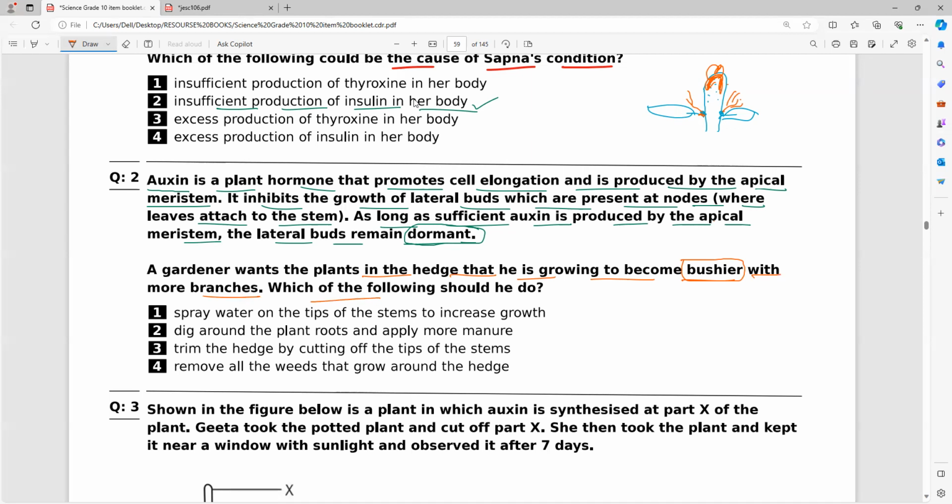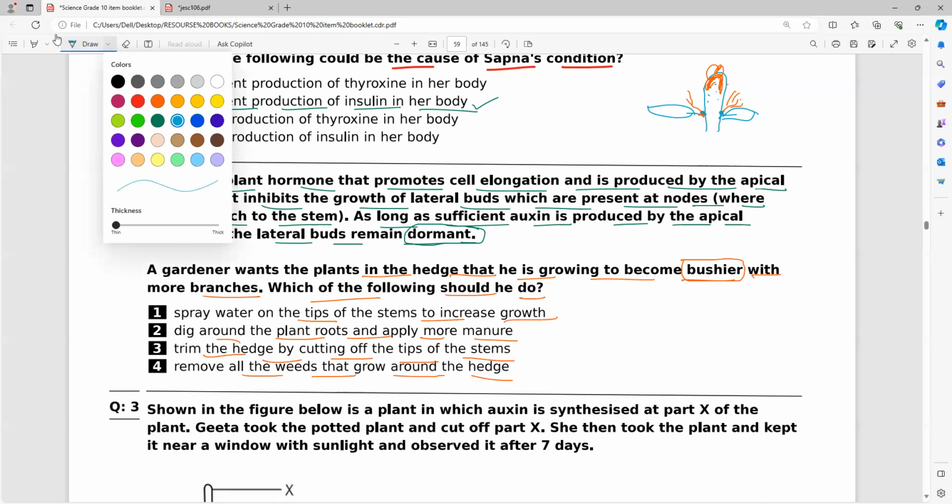So, which of the following should be done? Spray water on the tips of the stem to increase the growth. Dig around the plant's roots and apply more manure. Trim the hedge by cutting off the tips of the stem. Remove all the weeds that grow around the hedges. What is your answer?